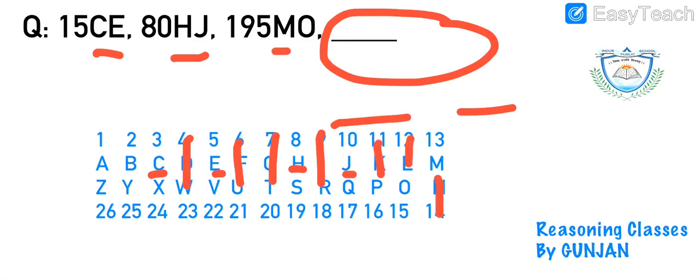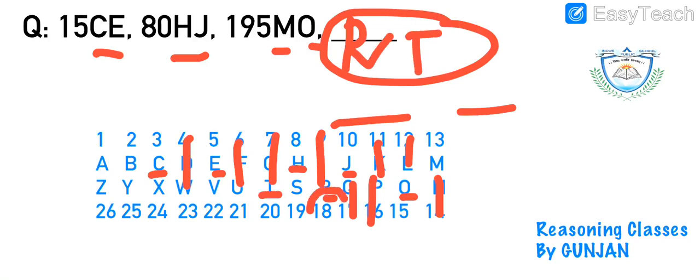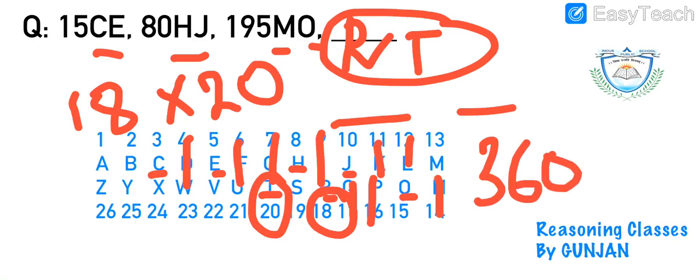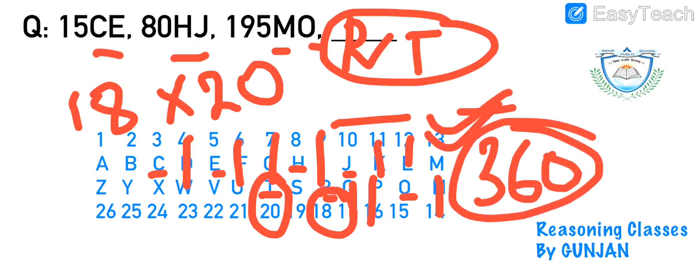Then M, one is skipped. O. What I will do, I'll also skip 2 alphabets. Then I'll write R and then it will be T. So what is the position of R? It's 18. What is the position of T? It's 20. So what will be the answer? It will be 360. It's 360 RT.